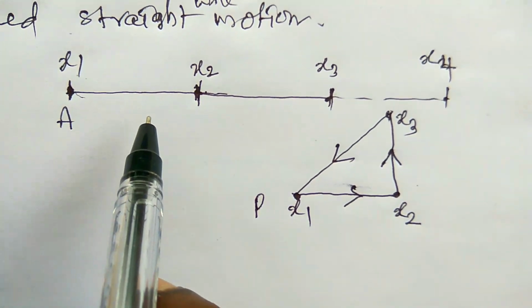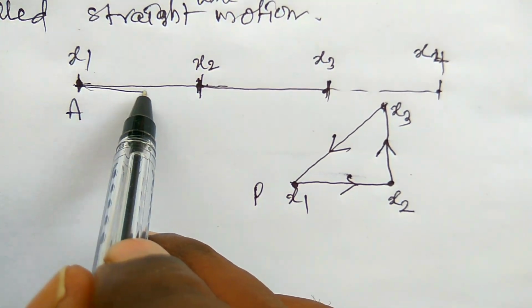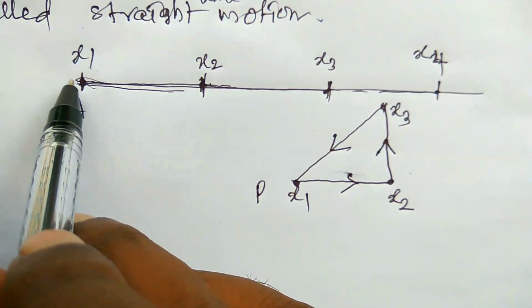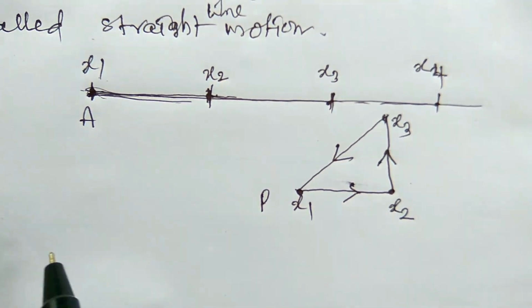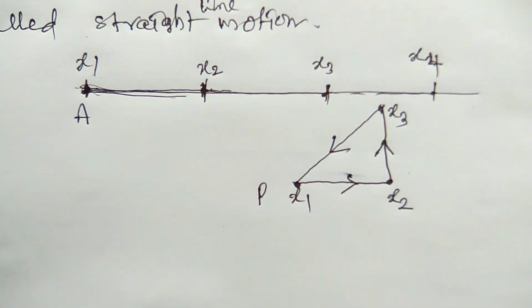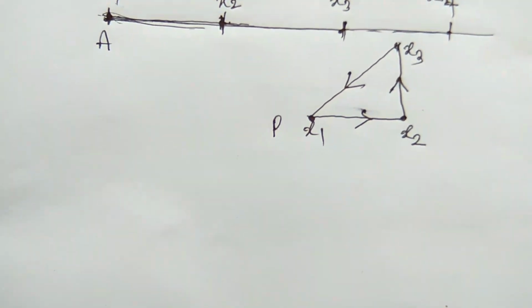The reference point with respect to which we study the motion is called the origin. So this is the origin point. The origin is the reference for studying the motion of the body, whether it is xyz coordinates or any plane.